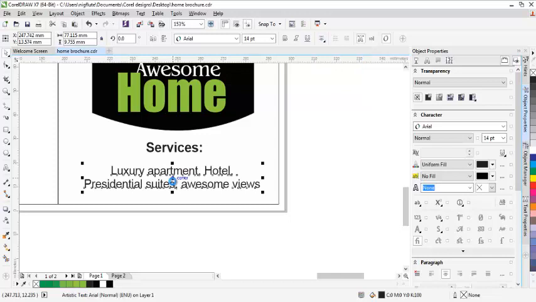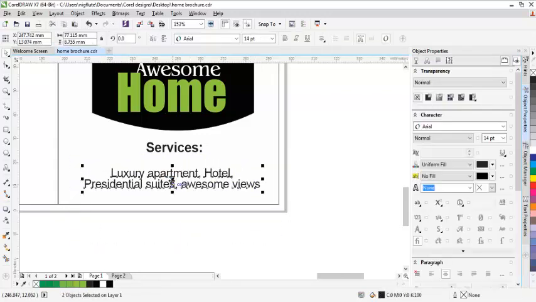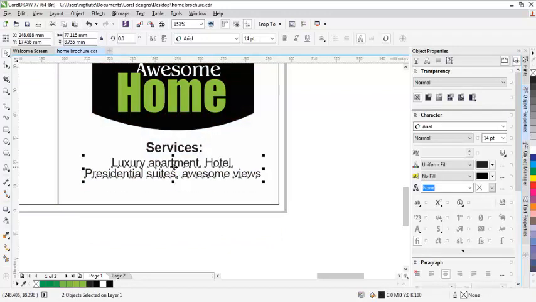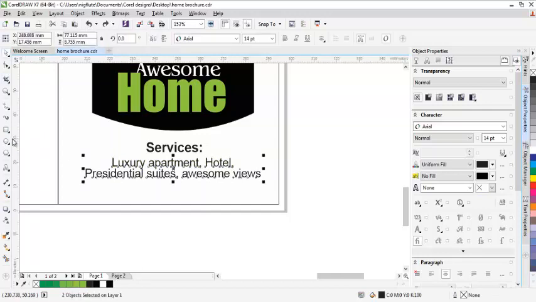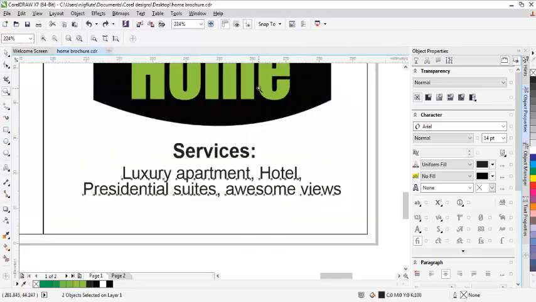So I can click on Ctrl key in order for me to push this down a bit so that the space will not be obvious. And I'll highlight, move it to the top maybe. Now I can use this, pick it, undo, and zoom a bit so that they can be able to see well.